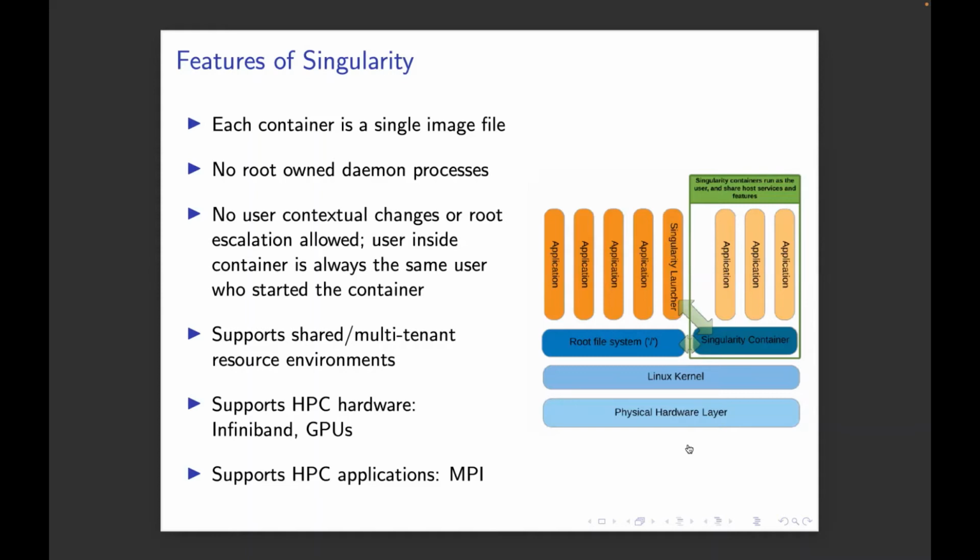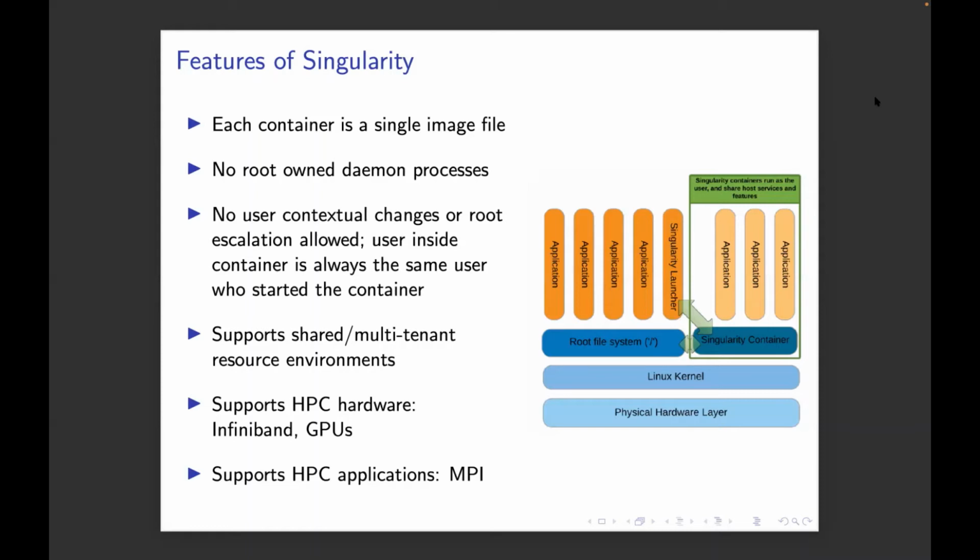Anyway, the unique feature of Singularity compared to, say, Docker is this. If you're familiar with Docker, their container images are built out of a bunch of different layers of files that get assembled when you download the container or run the container, depending on how you look at it.